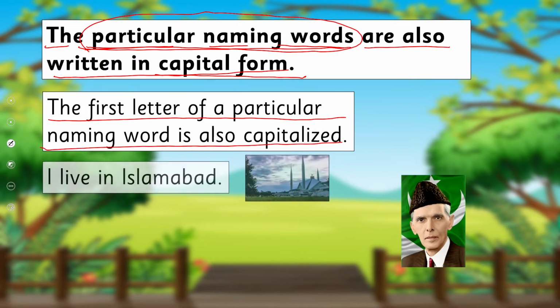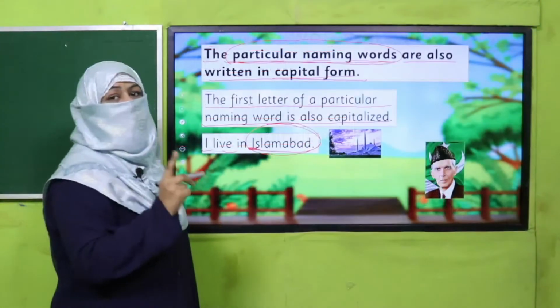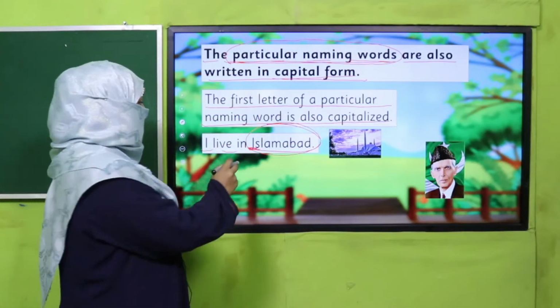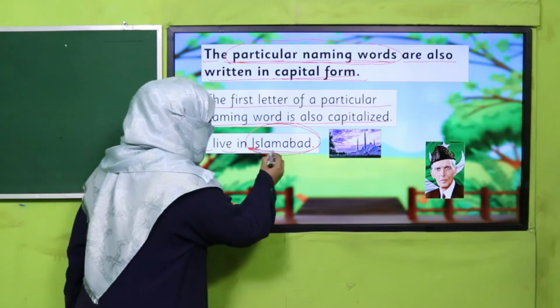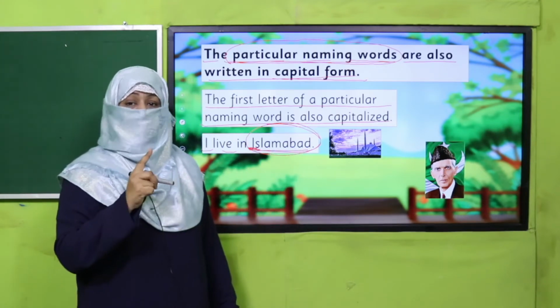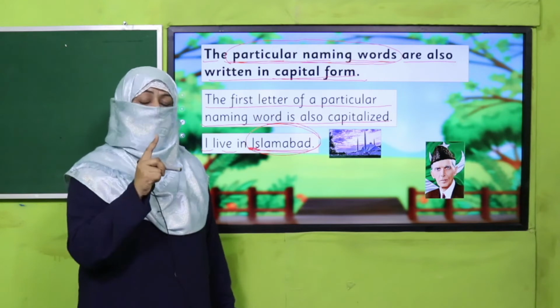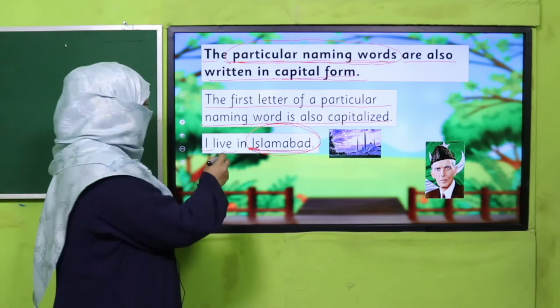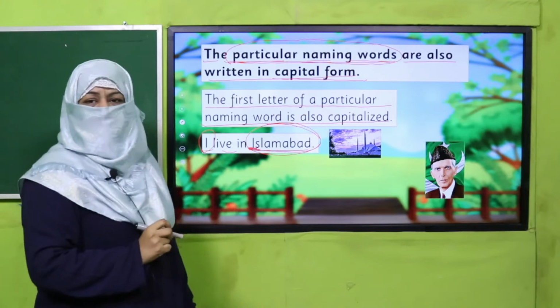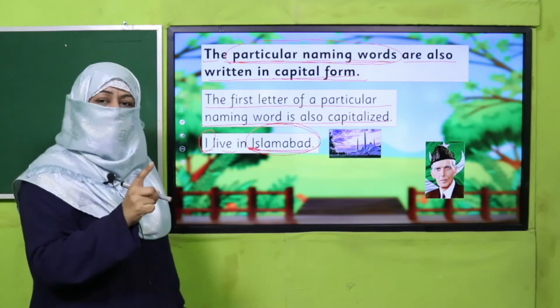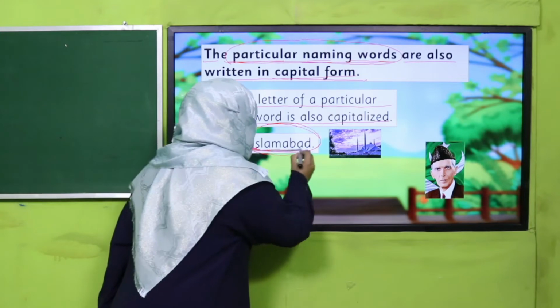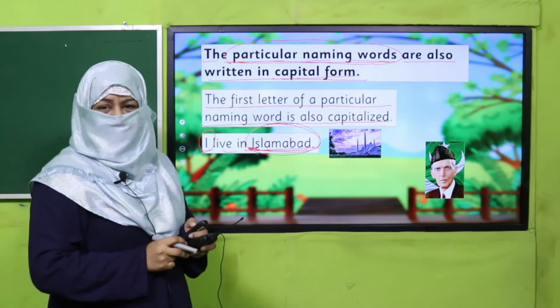For example, if you are going to write, I live in Islamabad. So this I, because Islamabad is a particular name of a city, that's why it will always be written with capital I, right? No matter where it appears in the sentence. It is not the first word of the sentence. Still, we will write it with capital. So what two rules have we learned so far? The first letter of the first word of the sentence, and particular names will be written with capital letter, right?